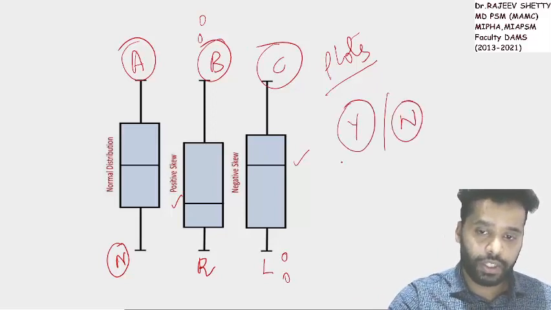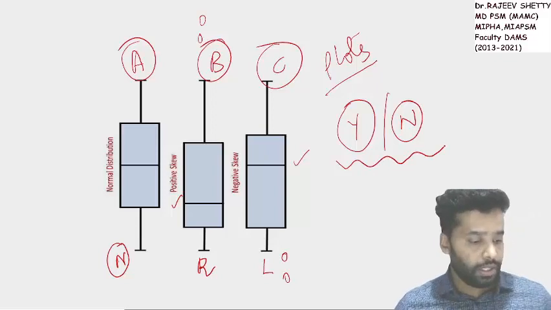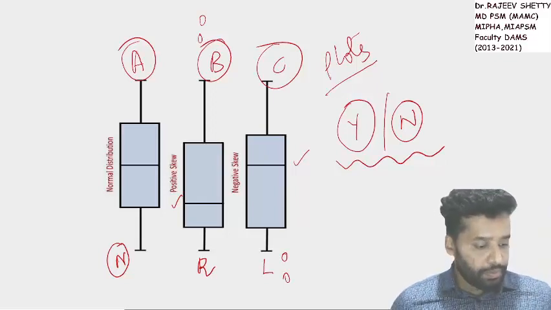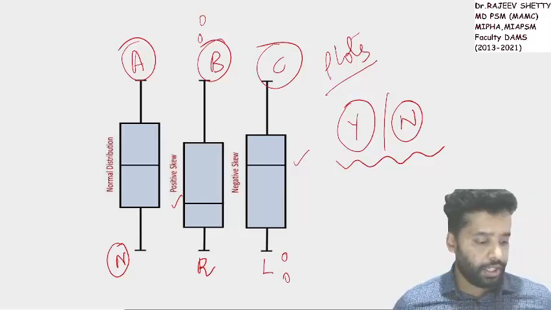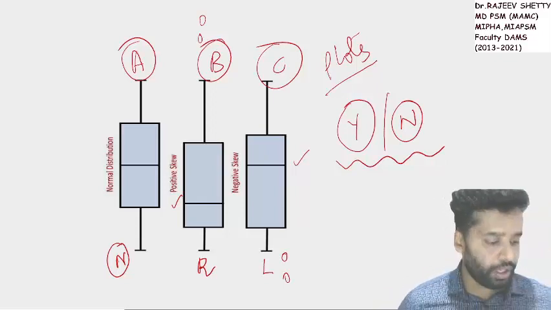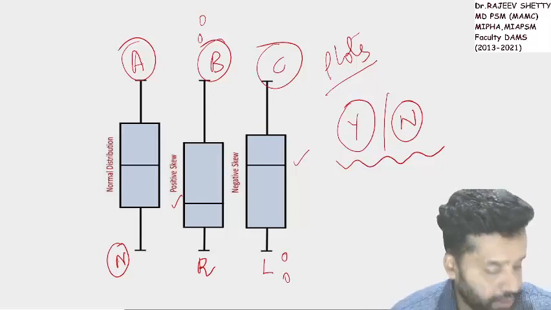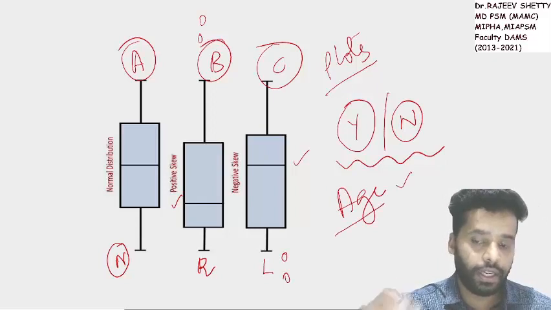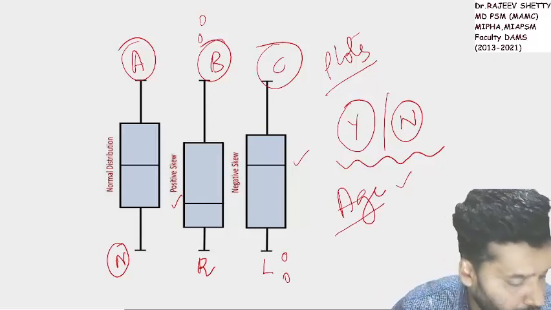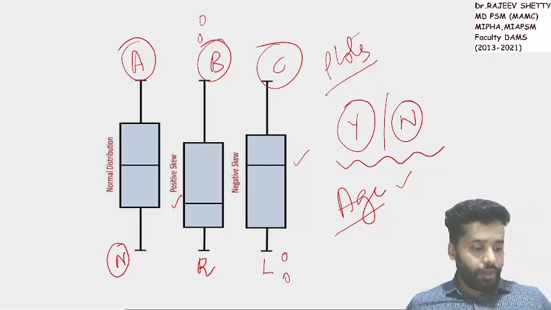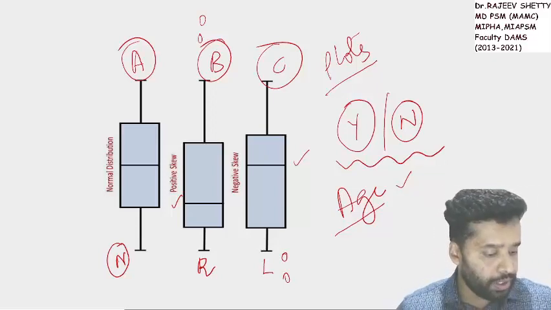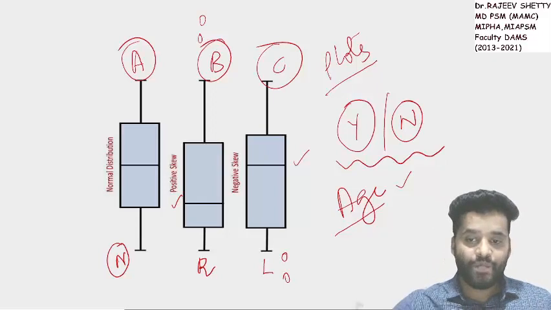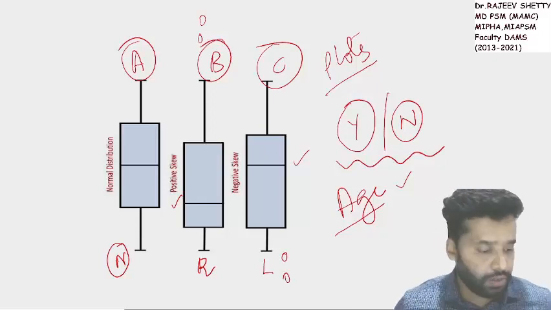Total 10 questions. This time PSM was a bit easier compared to last time. If there was an age adjusted death rate, then it was direct standardization. Nobody could recall that age adjusted death rate question. It is used to compare mortality pattern between two populations. PSM was very easy this time because most of the questions were not that difficult. There was no calculation also.